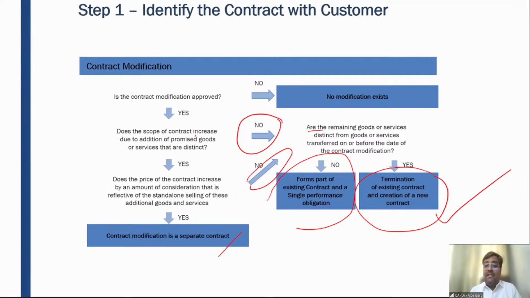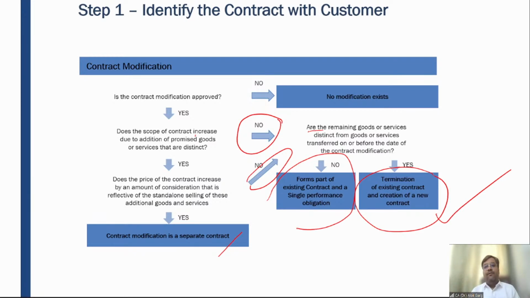The remaining goods and services are not distinct from the goods and services which have been provided before modification, and these are a single performance obligation. Sir, can you take an example?